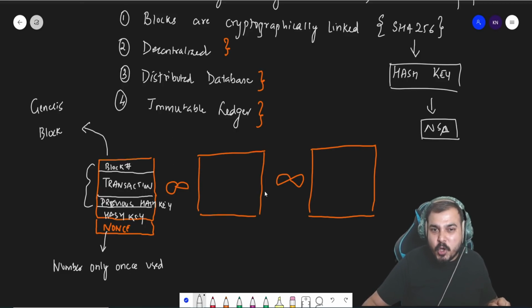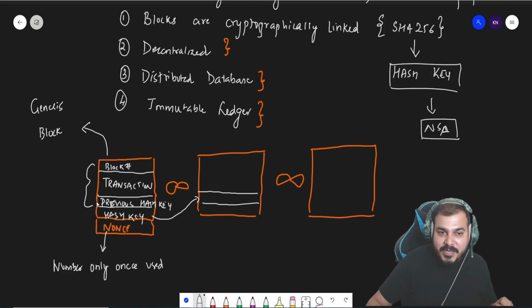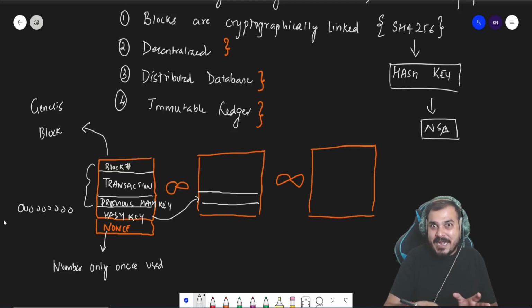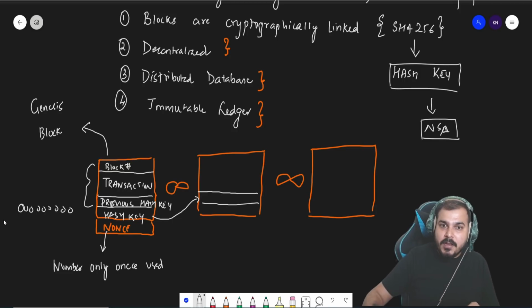Now, when I say cryptographically linked, what does it mean? Over here you can see this hash key, right? This hash key will be referred to in the next block. So the previous hash key over here will be the hash key of the previous block. Then what will be the previous hash key for the first block? It will obviously be 0. How many characters? I'll talk about it.